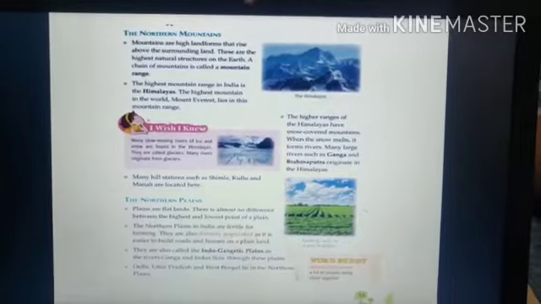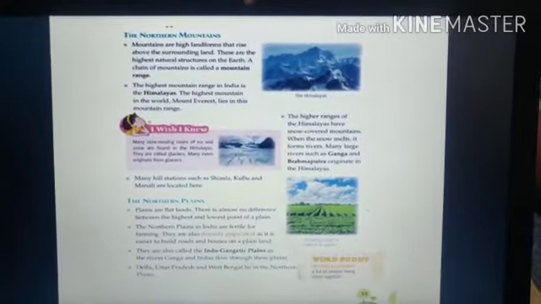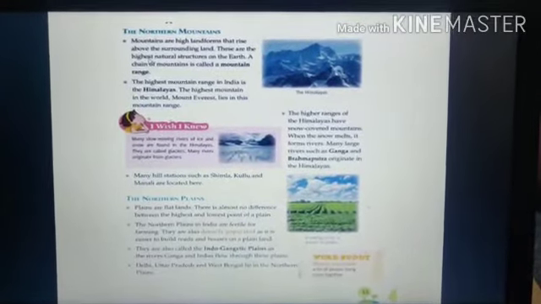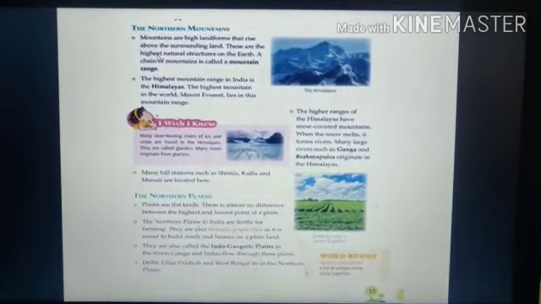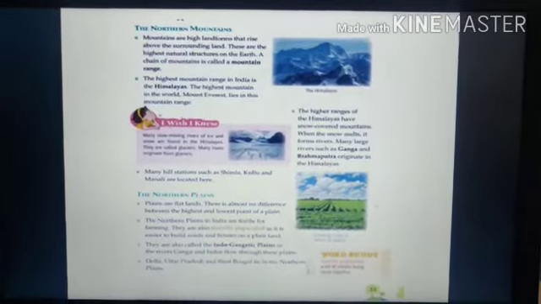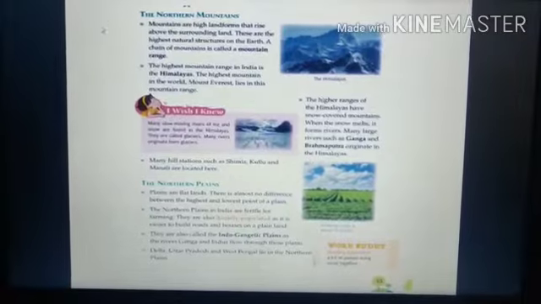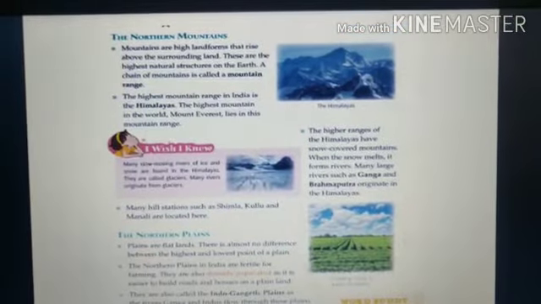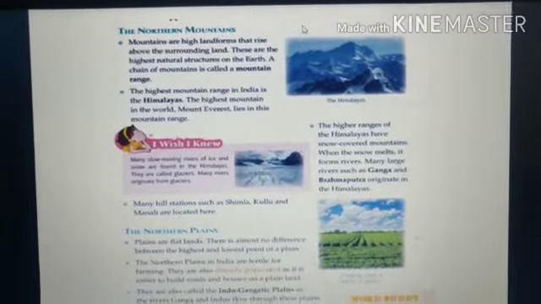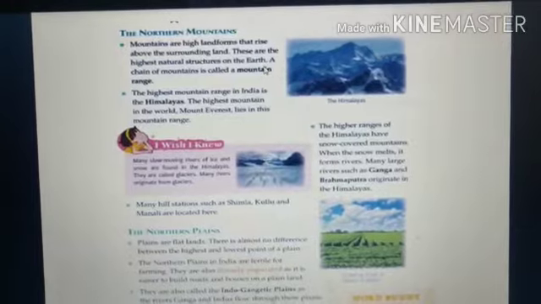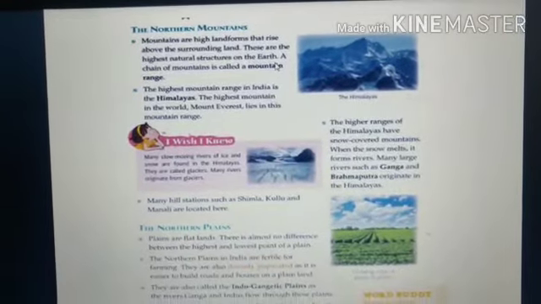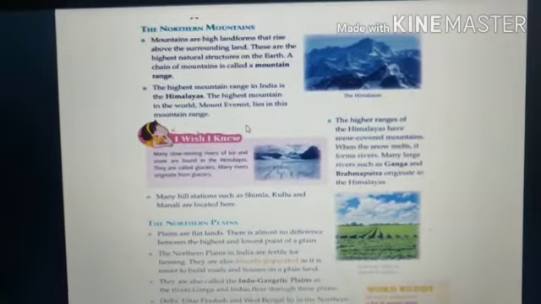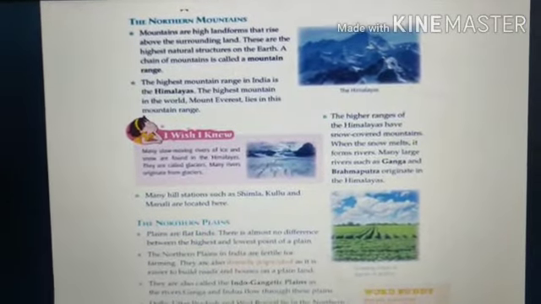The northern mountains are present in the north of India, as we see in the map. These mountains are high landforms that rise above the surrounding lands. These are the highest natural structures on the earth, and a chain of mountains is called a mountain range. The highest mountain range in India is the Himalayas.